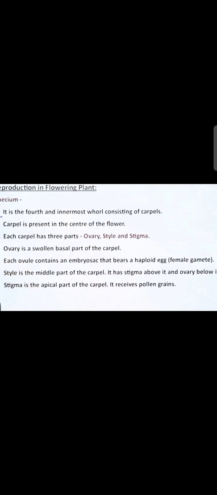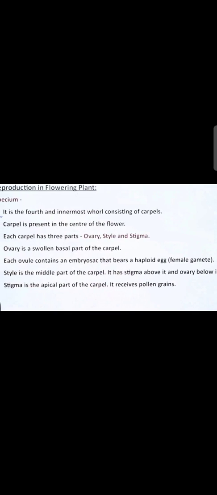So the female gamete has the haploid egg. And when will it become diploid? When the pollen grain, which contains a nucleus, comes and unites with the female egg cell, it converts into a diploid cell. I hope you understand. Style is the middle part of the carpel. It has the stigma above it and the ovary below it.